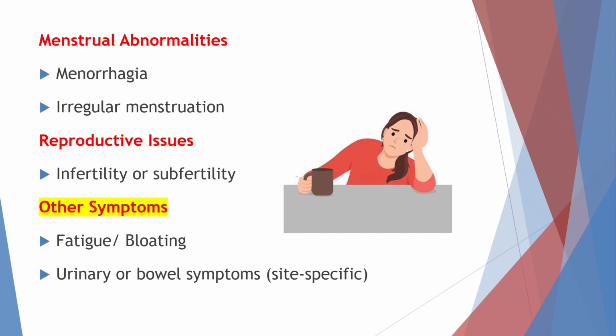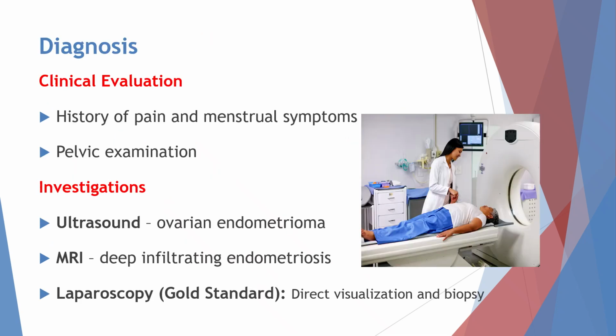In addition to these, some women may have other symptoms such as fatigue and abdominal bloating. Depending on where the endometrial tissue is located, urinary or bowel symptoms may also occur. These symptoms can vary from person to person. Next, let us see how endometriosis is diagnosed.